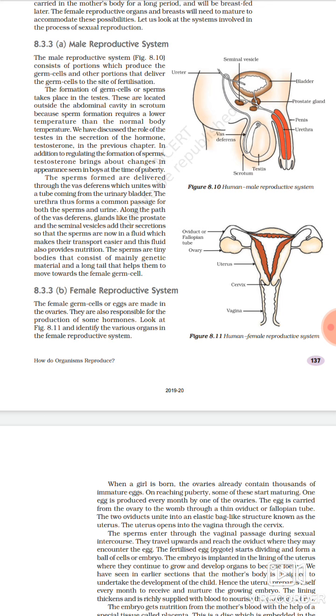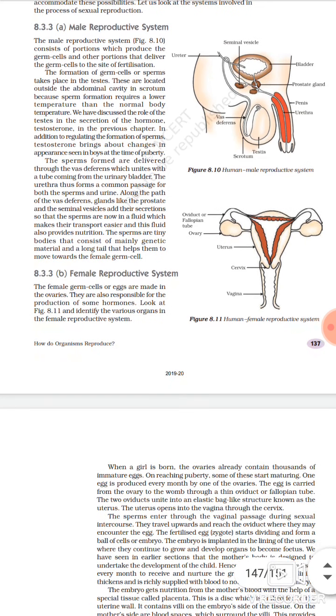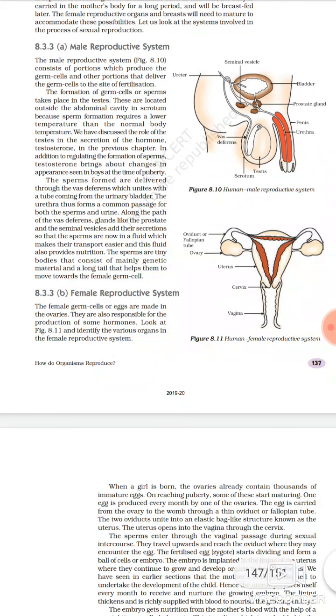The formation of germ cells or sperms takes place in the testes. You can see here it is marked, the oval structure is the testes. Here only the production of the sperm or the germ cells takes place. These are located outside the abdominal cavity in the scrotum. Why are these testes located outside the abdominal cavity? The abdominal cavity means the cavity which is just under your belly.